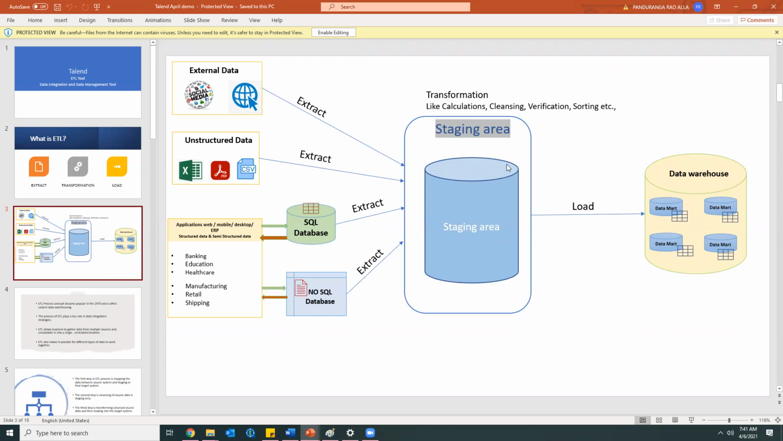For organizing the data, we may need to follow some process. We need to cleanse the data first, as per the business requirement, and then we need to apply some calculations or transformations as per the business requirement. And after applying the transformations in the staging area, we need to load the data into the data warehouse. So the data warehouse is the place where users can access the data. Okay,